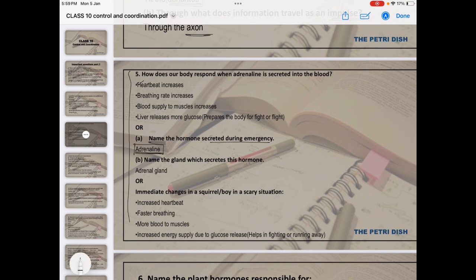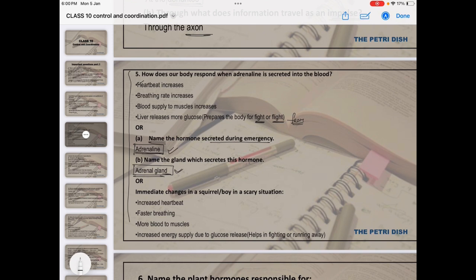Adrenaline is also called the emergency hormone because it is released during any kind of emergency condition. Emergency condition means flight, fight and fear. These are the three types of conditions our body can face, and in these three conditions adrenaline is released. From where is it released? From an endocrine gland called the adrenal gland. So from the adrenal gland only, adrenaline is released.